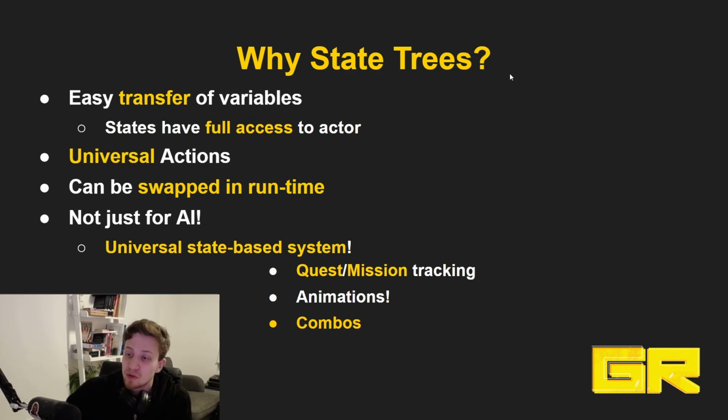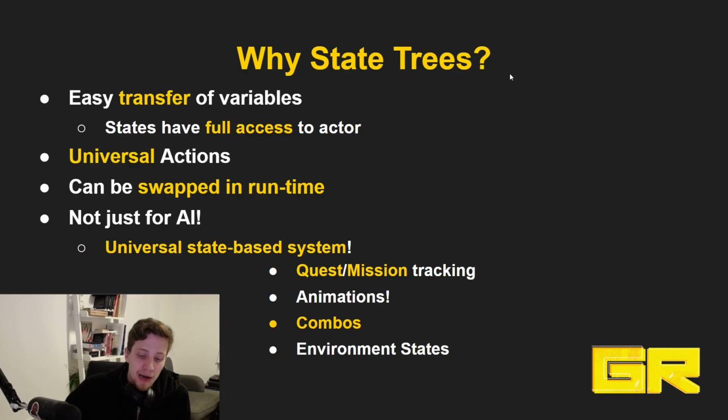You can think about it as doing one combo, a second combo, one attack and a second attack, and those attacks should chain on each other in different ways. We can think about Mortal Kombat or these kinds of 2D fighting games as obvious examples, but combos often show up in RPGs and in any RPG-like games. It would be very easy to implement something like that with state trees.